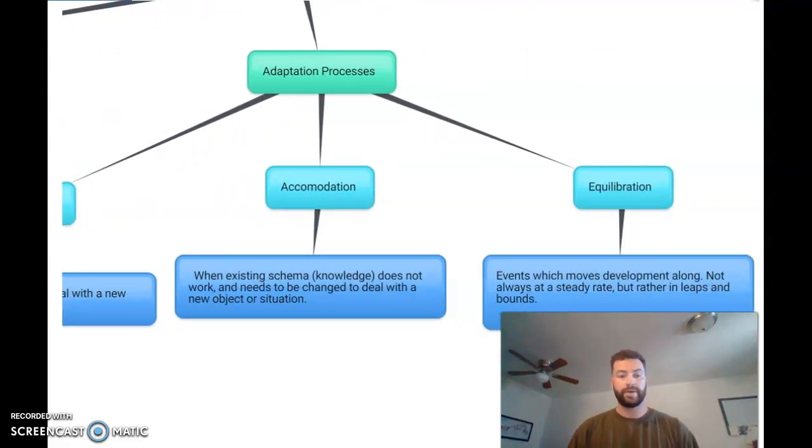Accommodation is when existing knowledge that we have does not work and it needs to be changed to deal with a new object or situation. So when we take previous knowledge and it no longer fits how to solve a specific issue, we need to start developing a new schema so we can then fix this issue.